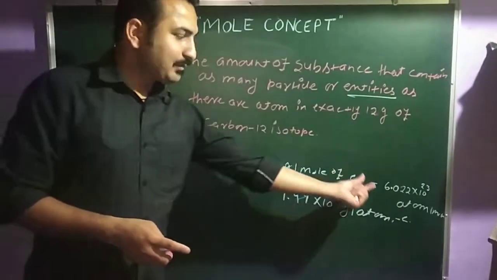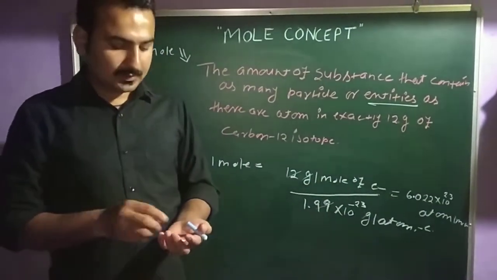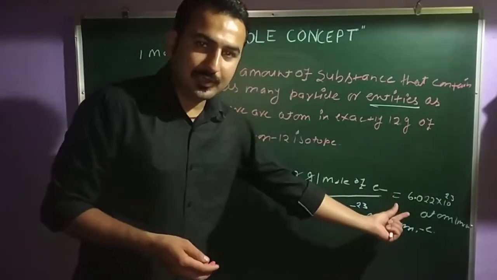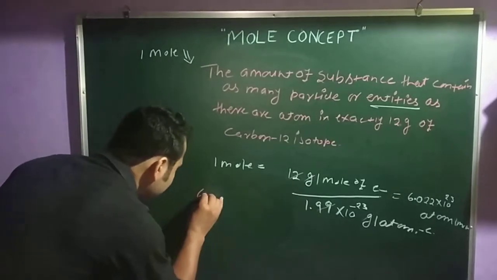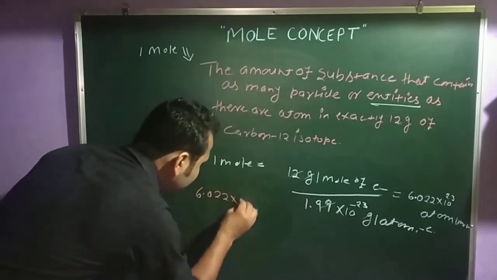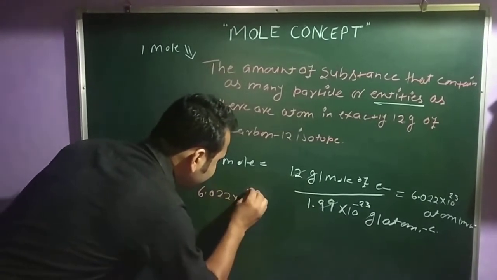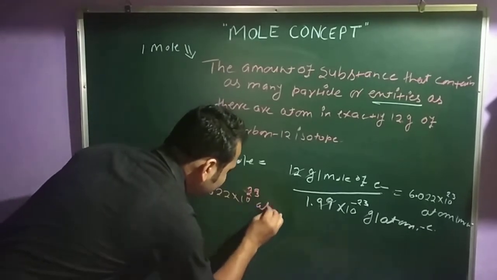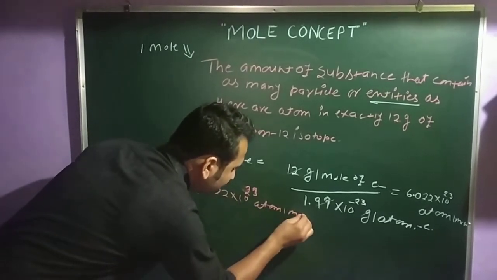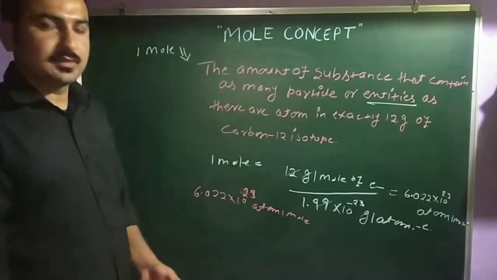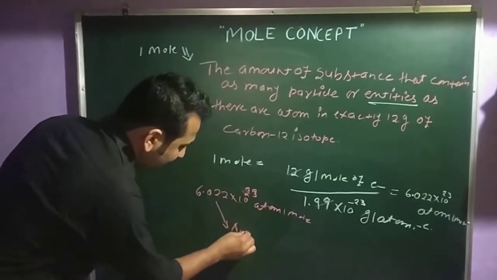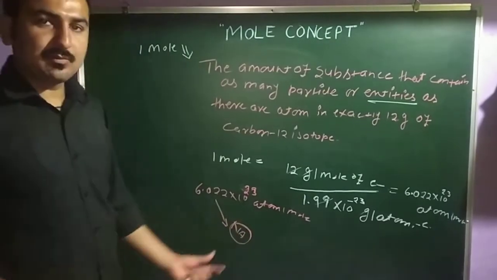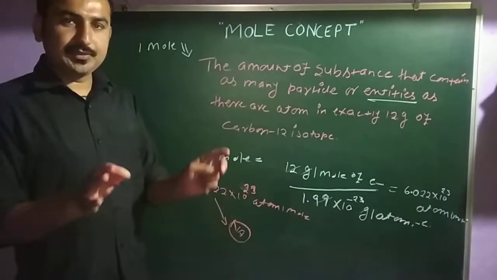So this is your 1 mole. Clear? So you got the value of 1 mole. So 1 mole, I'm writing here, 6.022 into 10 to power 23 atoms per mole. This is your Avogadro number Na.